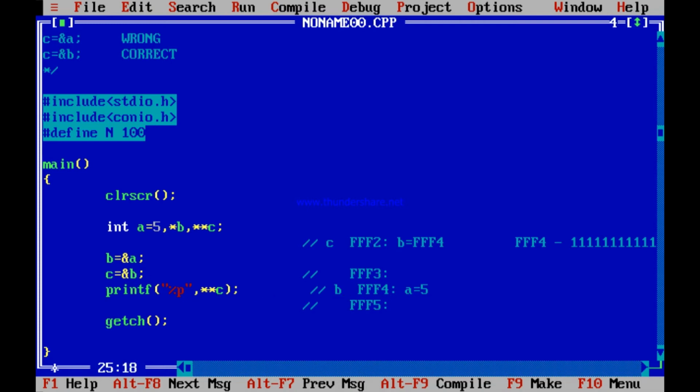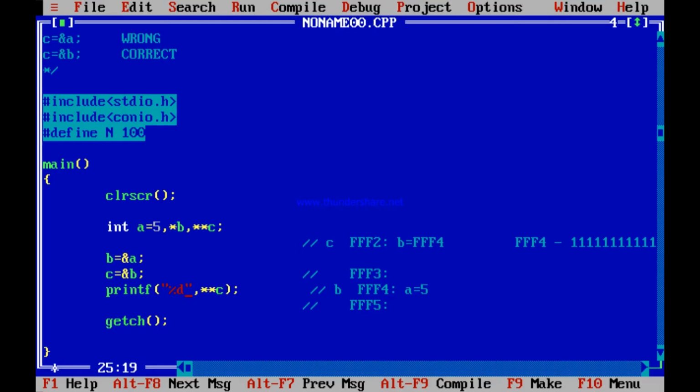So A is 5, which means it is an integer. I should print it by %d. Enter, 5. If I made a mistake and somehow printed it by %p, it is not %p. It is an integer. C is FFF2, the content of C is B, FFF4, and the content of that is the content of FFF4, that is A equal to 5. I have printed it by %d and got 5.